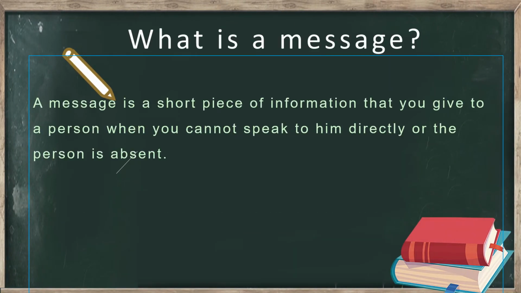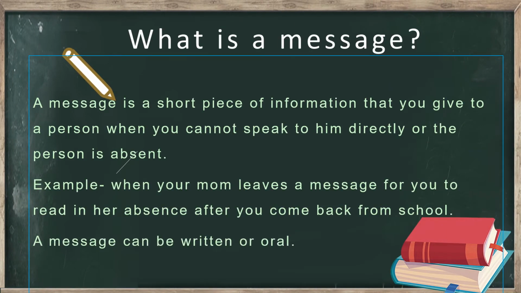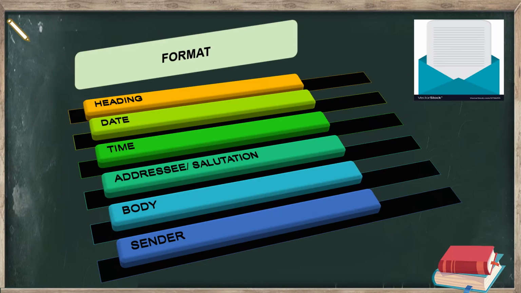See, what is a message? A message is a short piece of information that you give to a person when you cannot speak to him directly or the person is absent. What is a message? It is the information that you need to pass to a person whom you cannot see directly or speak to directly. Okay, so you need to write the message, paste it somewhere so that whenever he is accessible to that spot, he can get your message instantly. Okay, let us proceed.